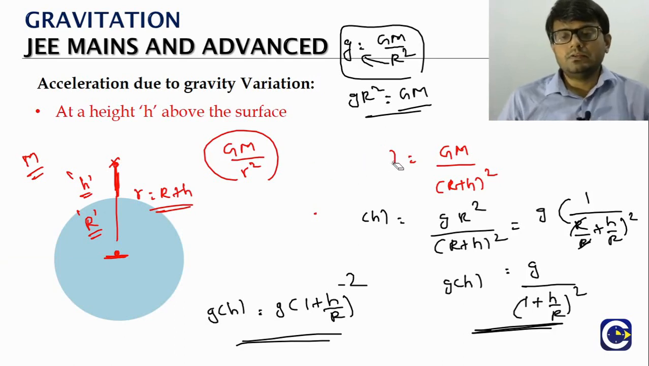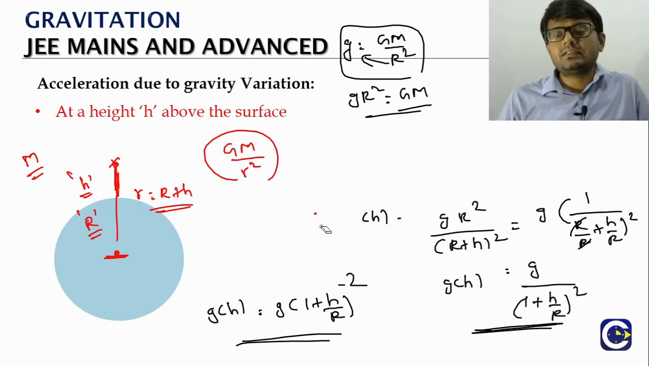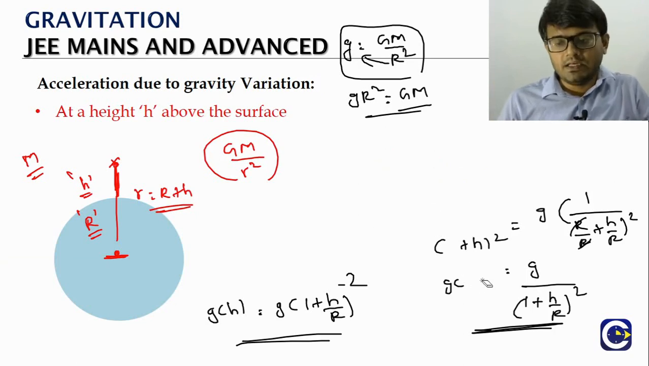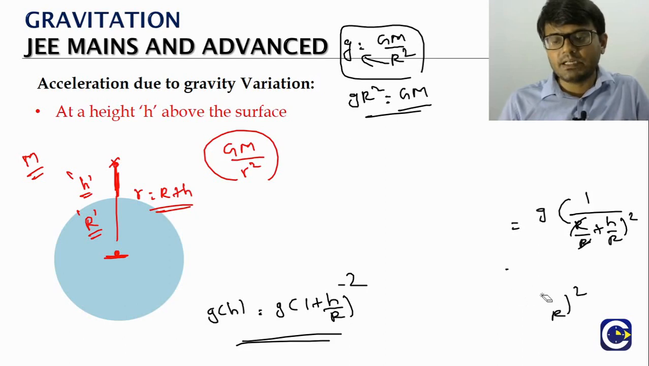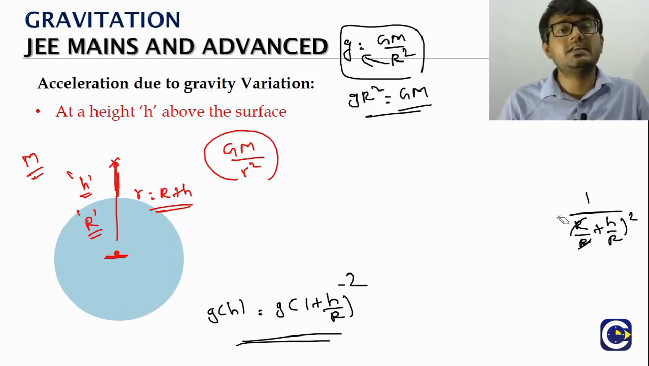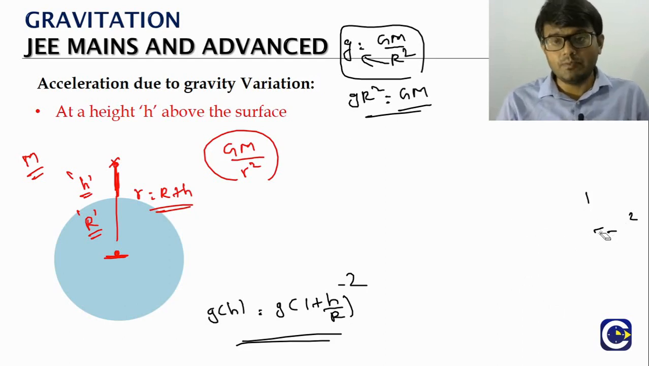Now for most of the cases, what is the radius of the earth? Though earth is not a perfect sphere and we'll have some variations, approximately we can say the radius of the earth is 6,400 kilometers.